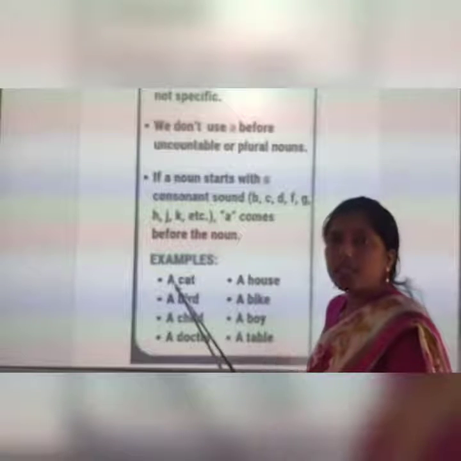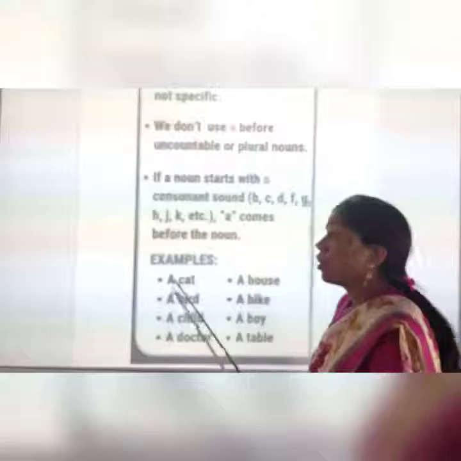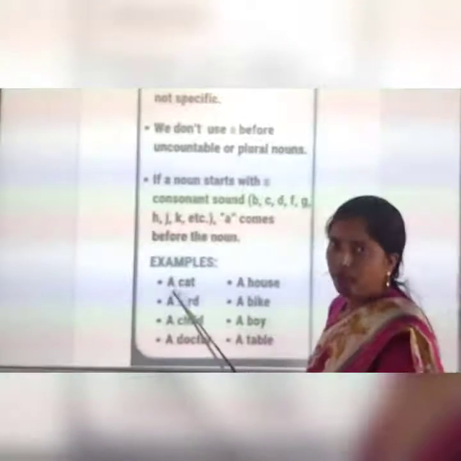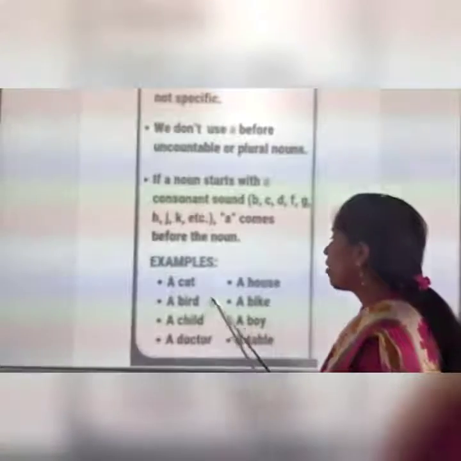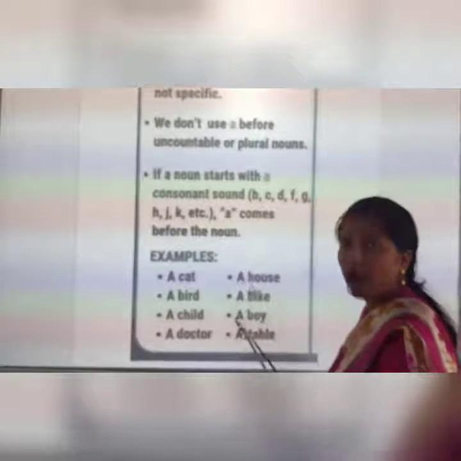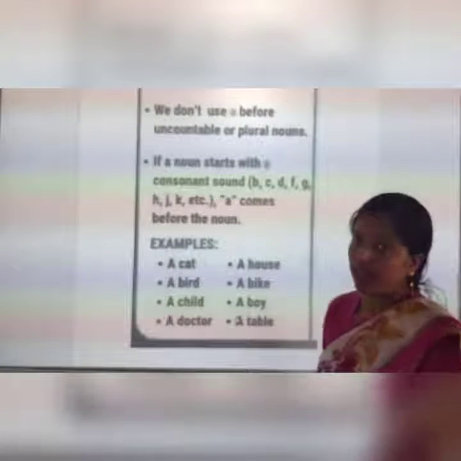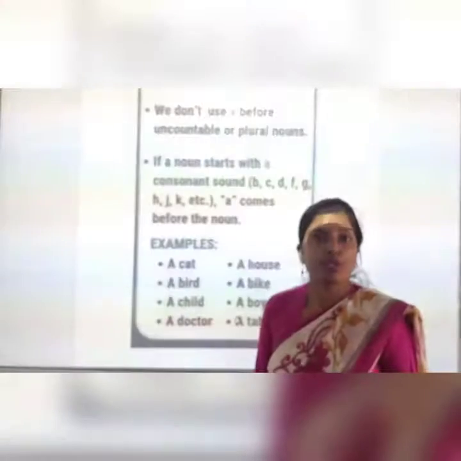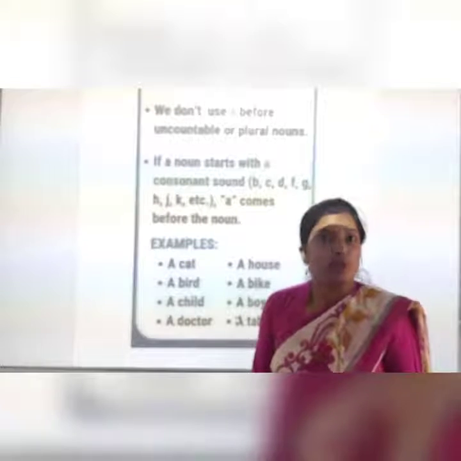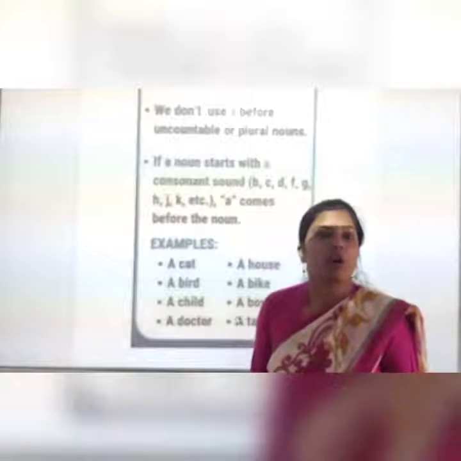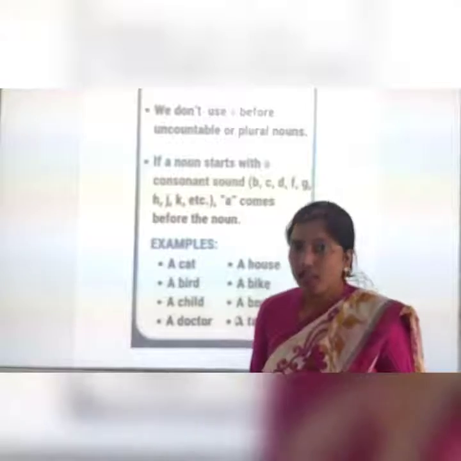K. That means it is a consonant sound. So you have to use a with a consonant sound. A house, a bike, rest of the examples you can see. So got it? Where we are going to use a? The words that begin with a consonant sound. Is it clear to you?